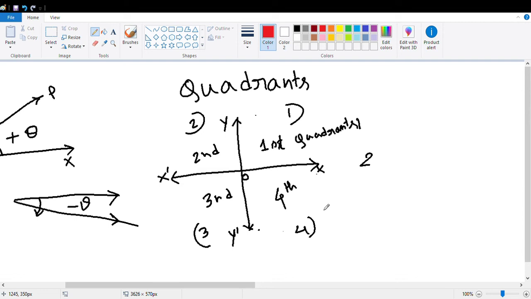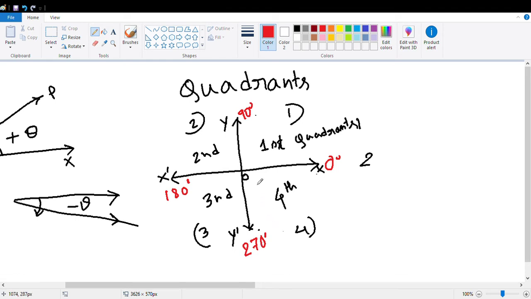You can see that in the first quadrant, the angle varies from 0 degree to 90 degree. In the second quadrant, the angle varies from 90 degree to 180 degree. In the third quadrant, from 180 degree to 270 degree.